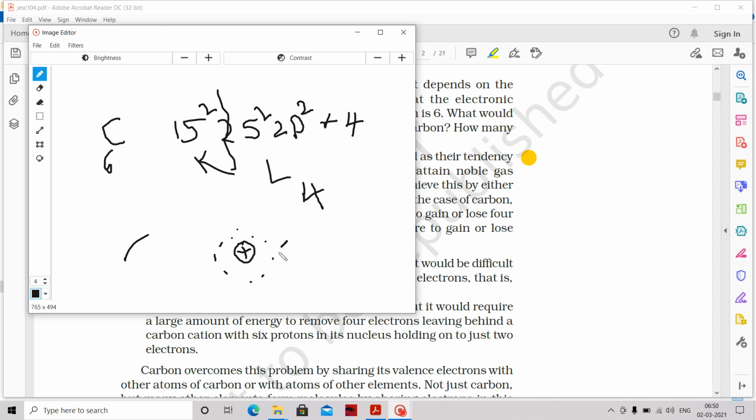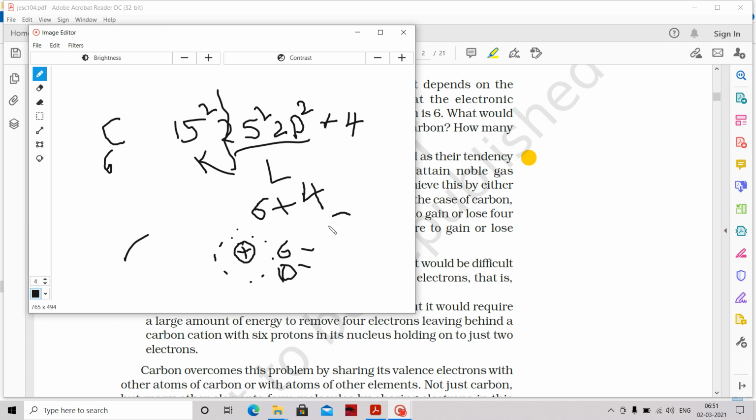Total 6 electrons. Very good. Inside there should be 6 protons only. The total charge inside is 6 plus, outside is 6 minus. It is a balance. The nucleus can hold these 6 electrons easily. But, for example, in order to fulfill its octet of electrons, if carbon takes the 4 electrons, then the outside electrons will be 10 electrons now.